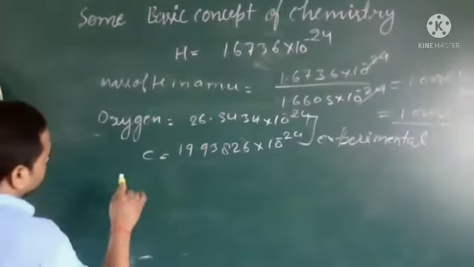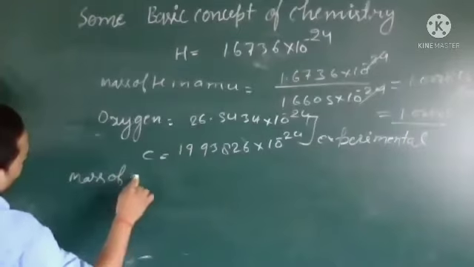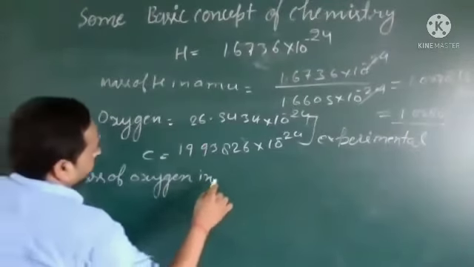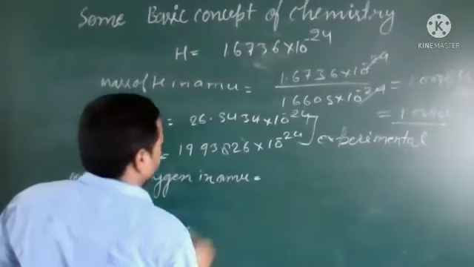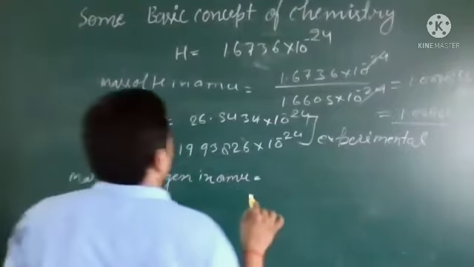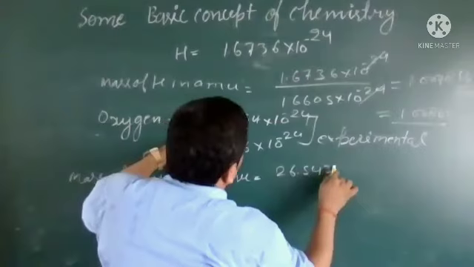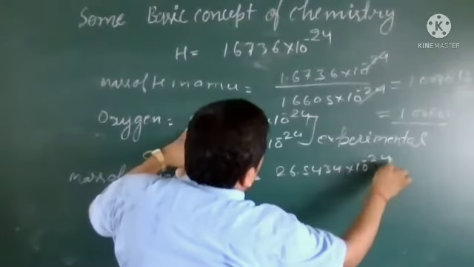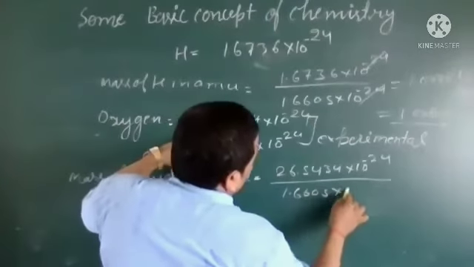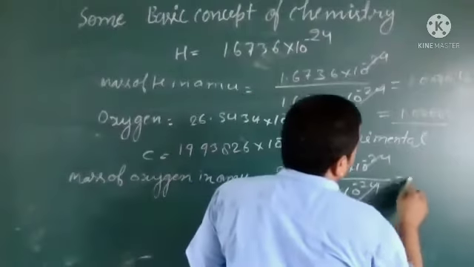If I want to calculate the mass of oxygen in AMU, the formula is mass of atom in gram divided by 1.6605 into 10 to the power minus 24. So mass of oxygen is 26.5434 into 10 to the power minus 24 divided by 1.6605 into 10 to the power minus 24. After cancelling, we will get the value.